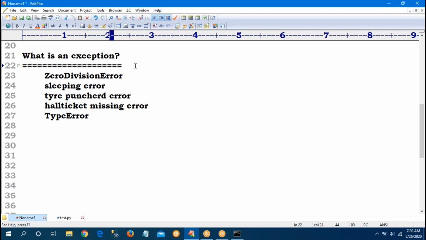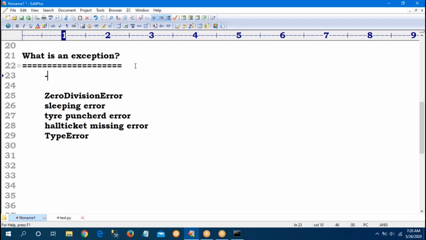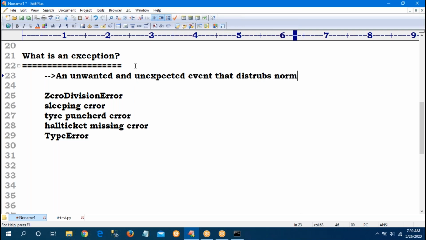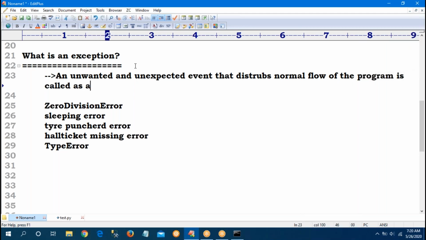Now, what is an exception? See the definition. An unwanted, unexpected event that disturbs the normal flow of the program is called an exception.